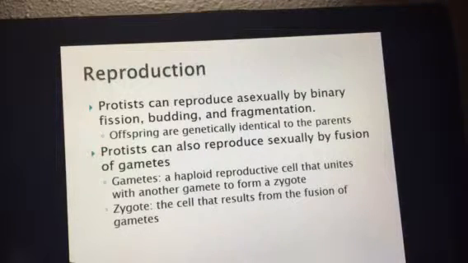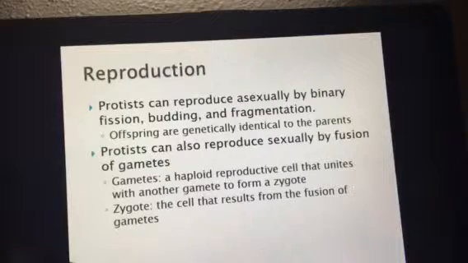The most common ways for them to reproduce asexually are binary fission and budding, which involve the process of mitosis. However, some of them will go through fragmentation. That means when a very large portion of it breaks off, it can develop into another organism.